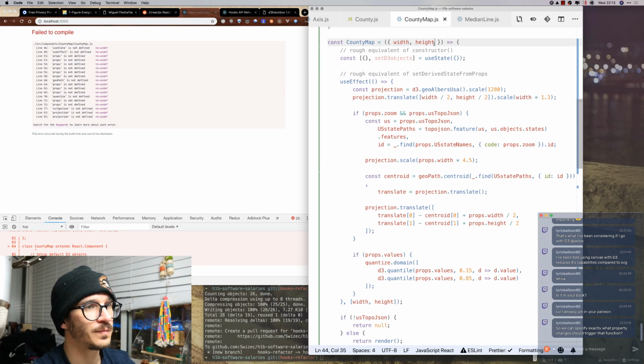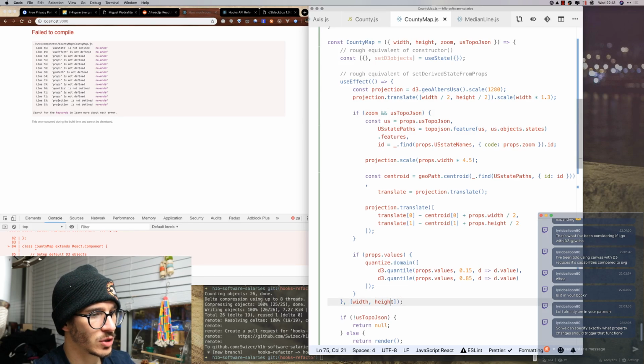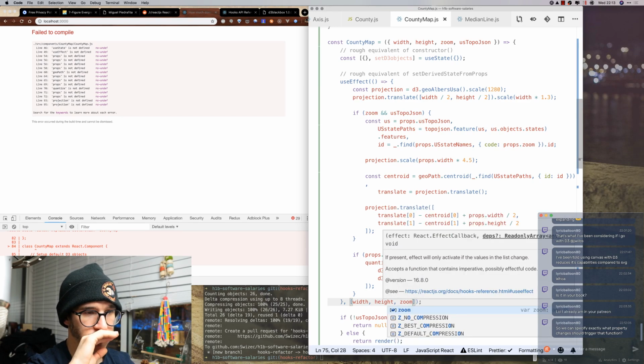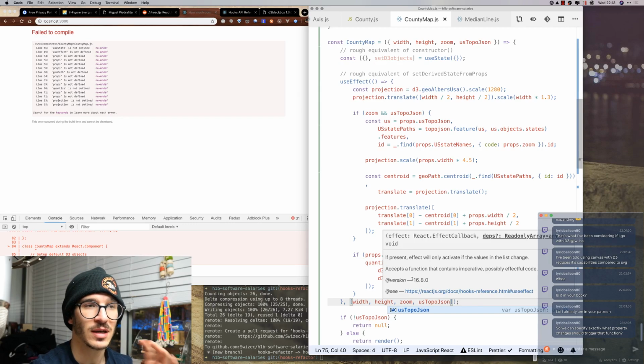Then we have zoom and US topo.json like that. So if zoom is defined and US topo.json are defined, yes, we want it on zoom changes. We know that we want to recalculate this on zoom changes. From the way our visualization works, I don't think US topo.json is going to change, but it's better to be safe than sorry. This again should be hashed somehow.